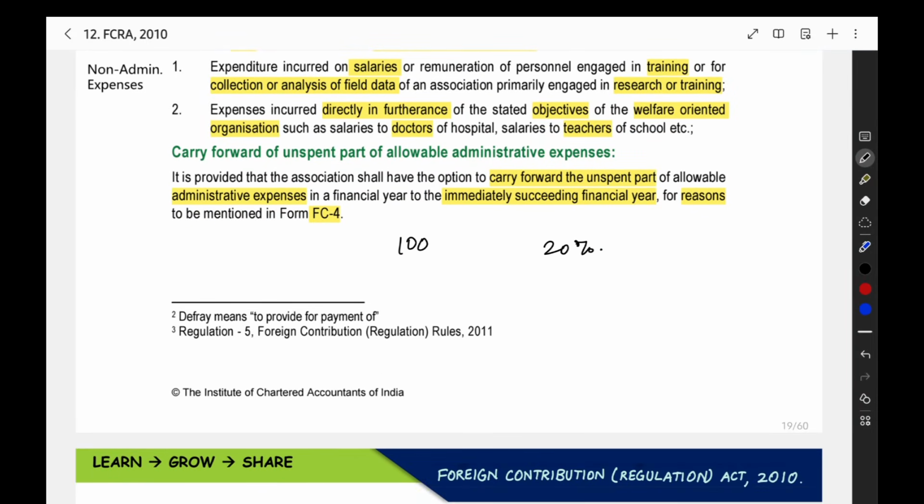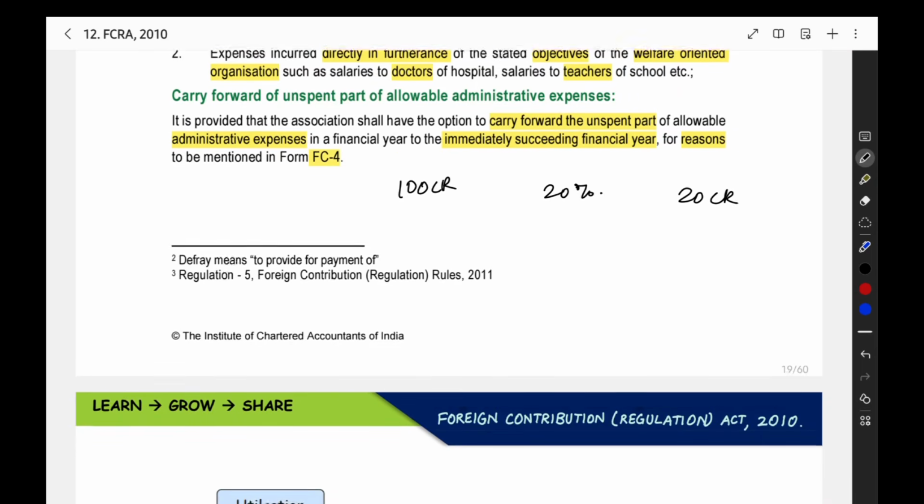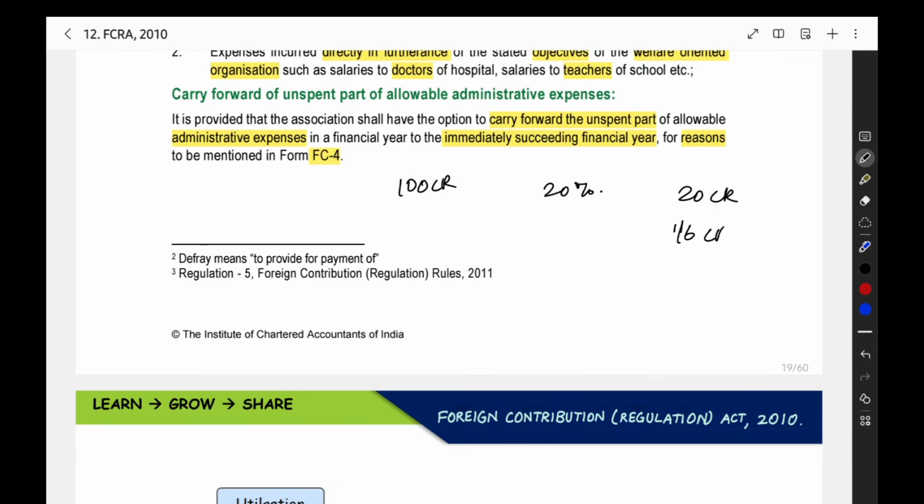For example, if you are getting 100 crore foreign contribution, 20 crore you can spend. This is the limit available to you. But this year you spent only 16 crore. You have the remaining 4 crore of spending limit. The limit is available, but you are not able to spend.